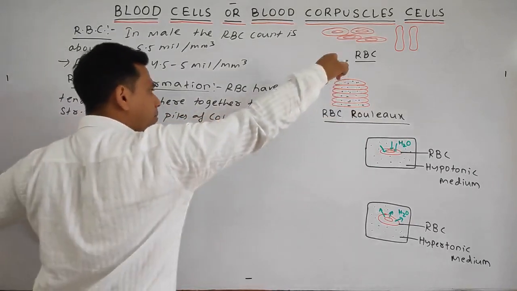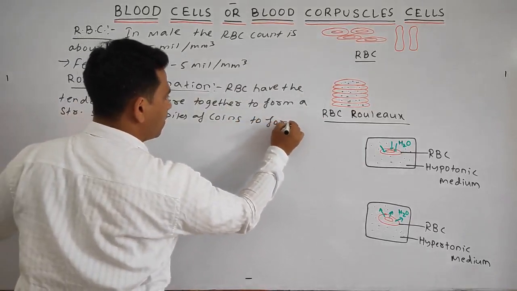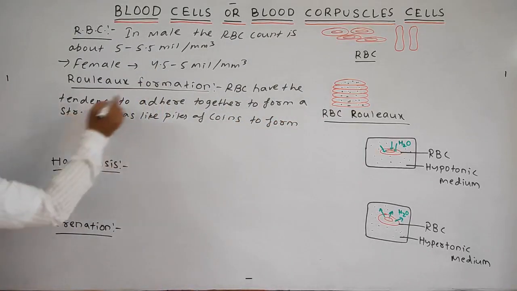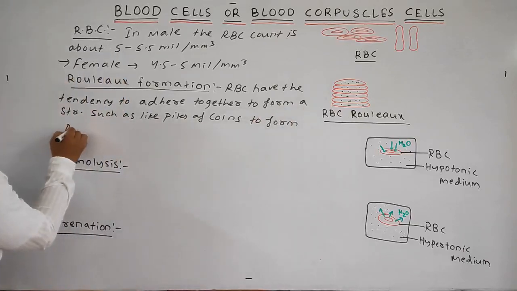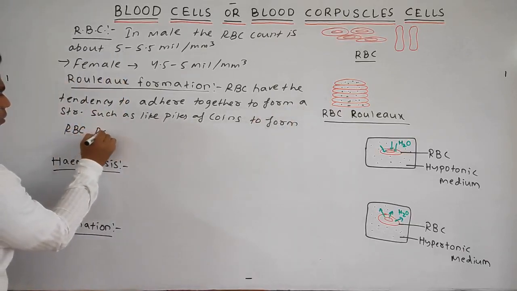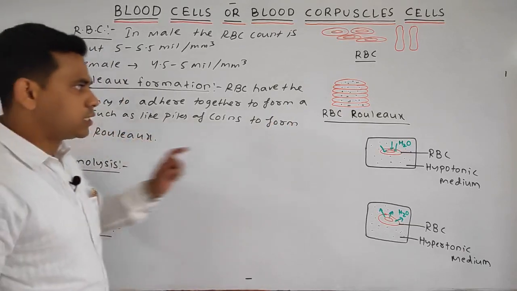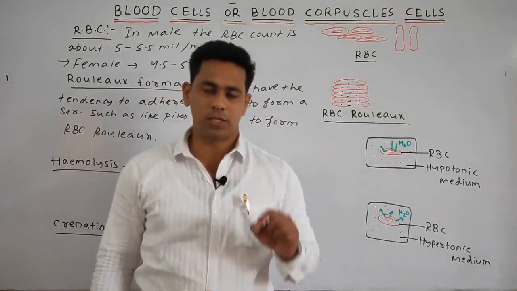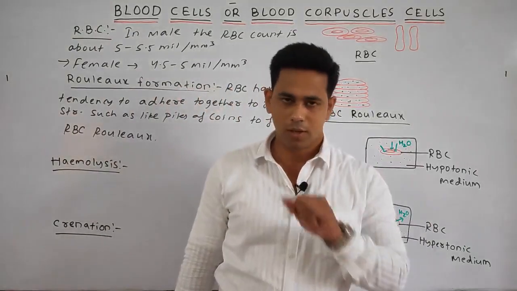Piles means one upon another. To form the RBC Rolex. Okay. So this peculiar characteristic is only present in the case of the RBC, not in the WBC.